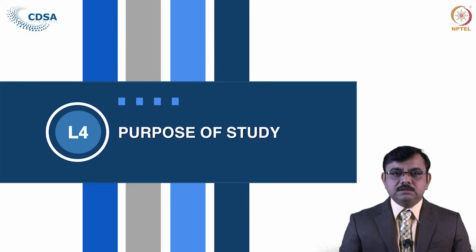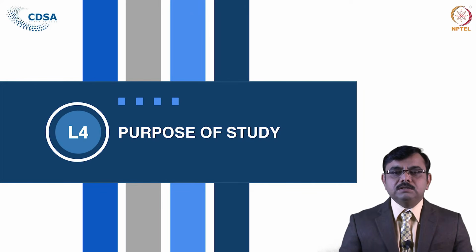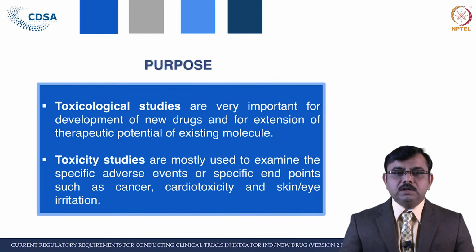So let us start with the purpose of the study, why the preclinical studies are required. Dear friend, toxicological studies are very important for development of a new drug and for extension of the therapeutic potential of existing molecules.